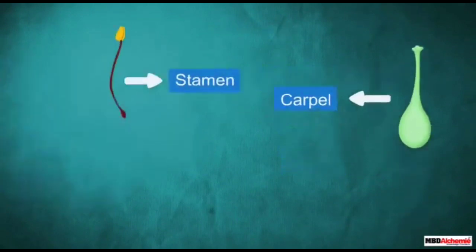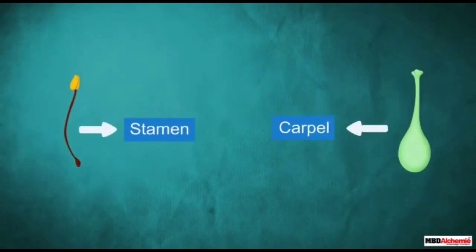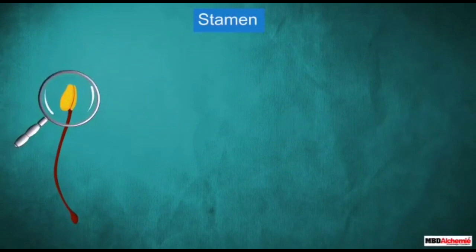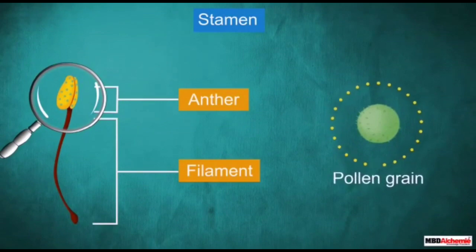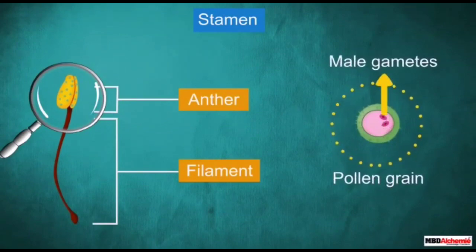The stamen and carpel are the two reproductive parts in a flower. The stamen has two parts. The first one is the anther and the second one is the filament. The anther contains the pollen grains, or the male gametes.